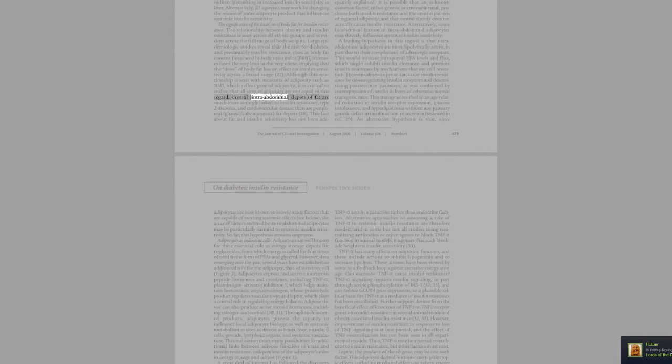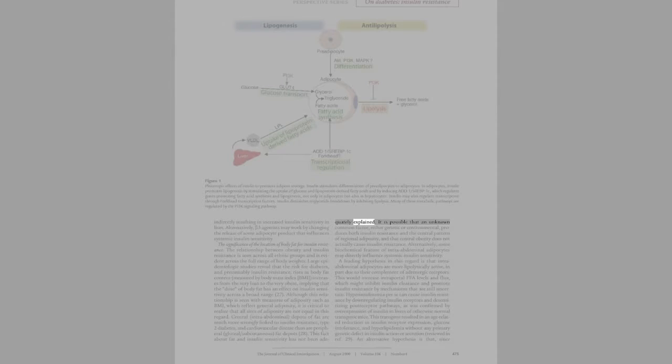Central, intra-abdominal depots of fat are much more strongly linked to insulin resistance, type 2 diabetes, and cardiovascular disease than are peripheral, gluteal/subcutaneous, fat depots, 28. This fact about fat and insulin sensitivity has not been adequately explained. It is possible that an unknown common factor, either genetic or environmental, produces both insulin resistance and the central pattern of regional adiposity, and that central obesity does not actually cause insulin resistance.